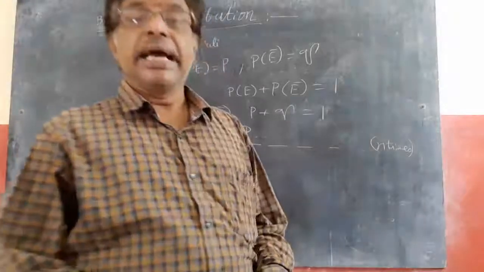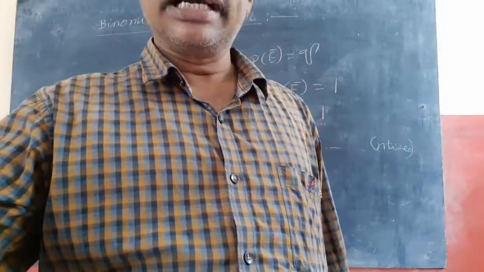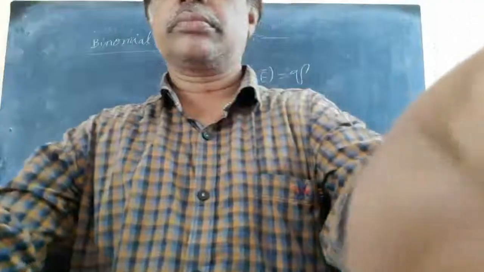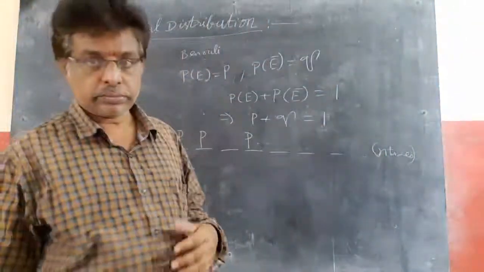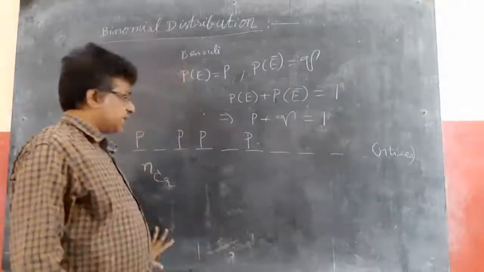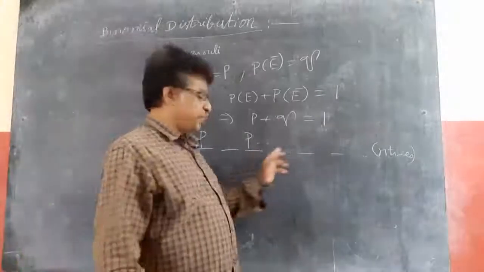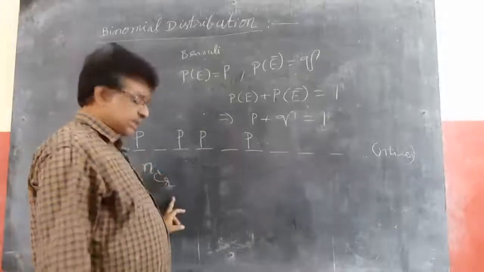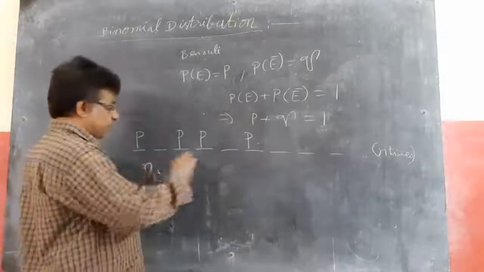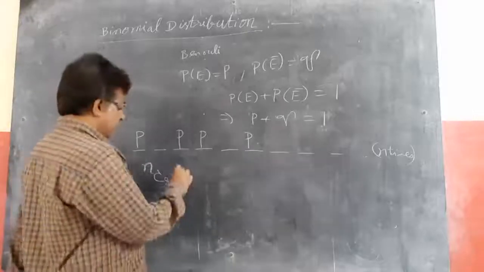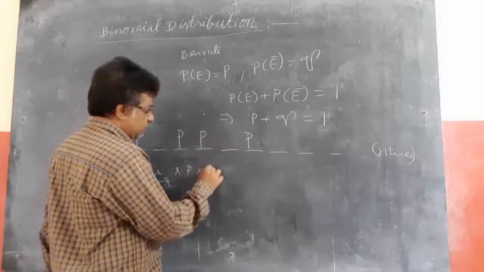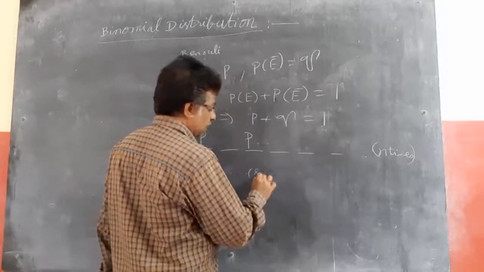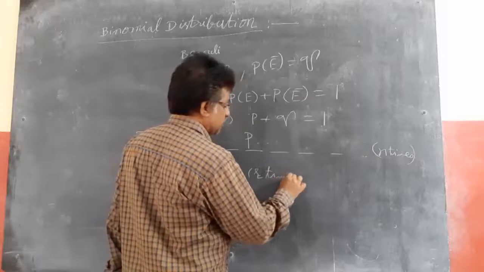So in nCr ways, I can get success every time: p into p and so on, r times.